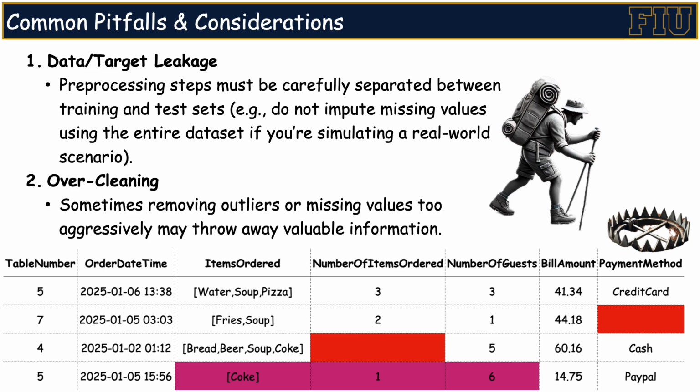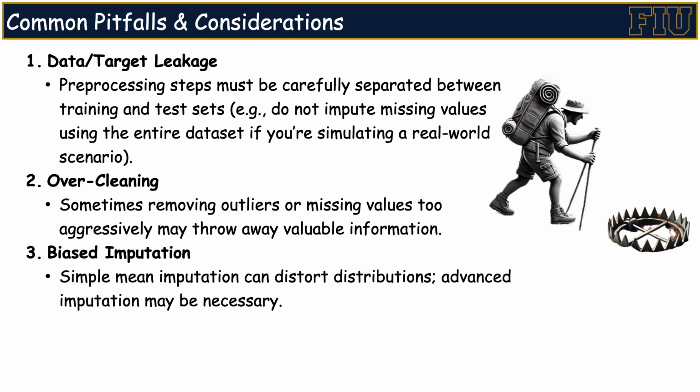As engineers, we should value every data point. So when we encounter problematic data, we should try to fix it first, and only consider deleting it if it can't be salvaged. Another common issue is biased imputation. Simple mean imputation can distort the data distribution. Plus, our own subjectivity sometimes leads to improper imputation.